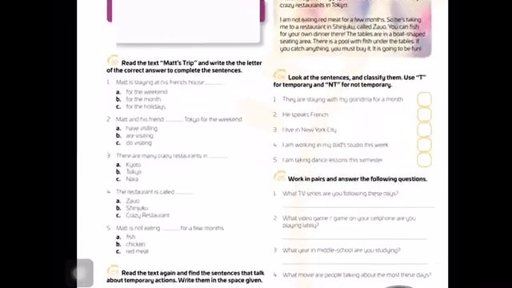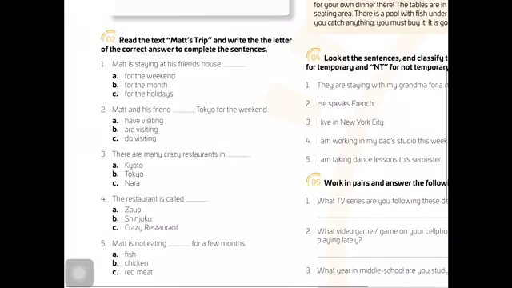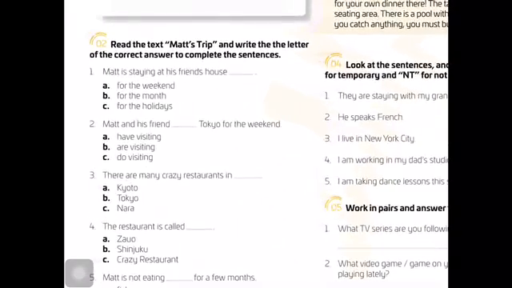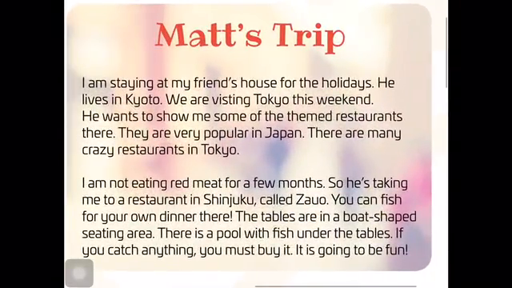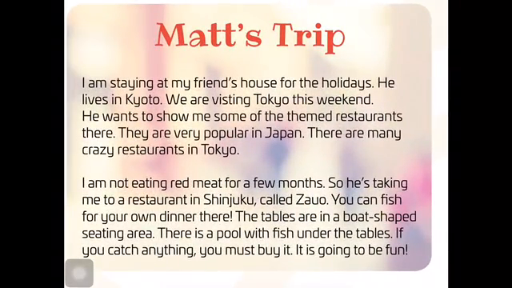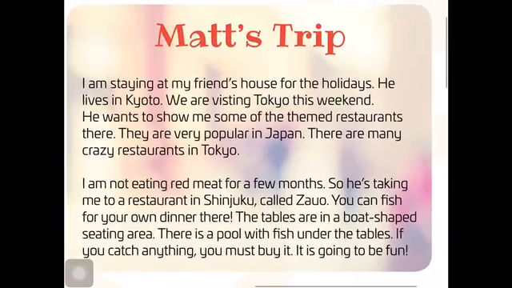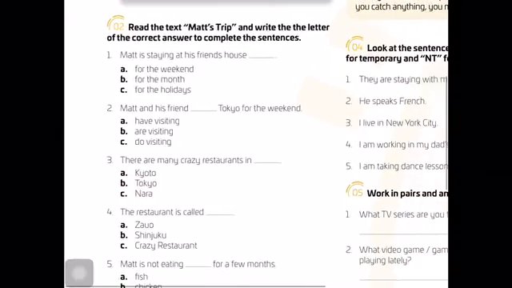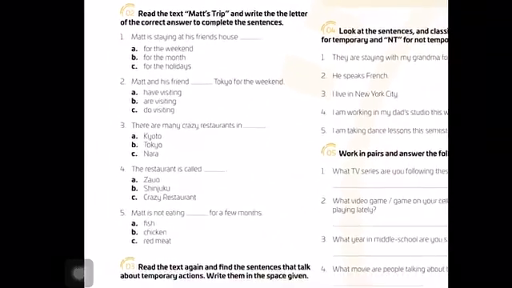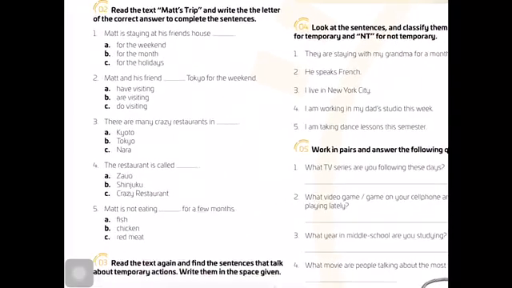Very good. Read the text Math Trip. This is exercise number 2, and write the letter of the correct answer to complete the sentences. This is the text Math Trip. Okay, you can pause the video to develop the exercise. Answer the questions or choose the correct option A, B, or C in exercise number 2.